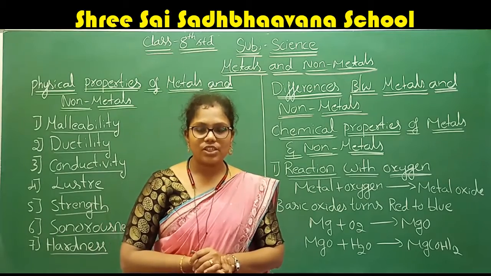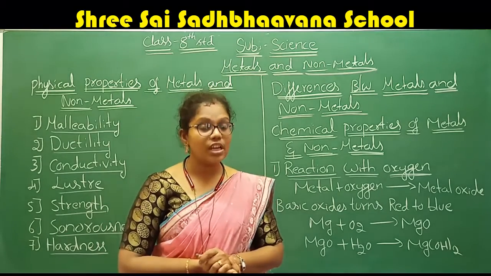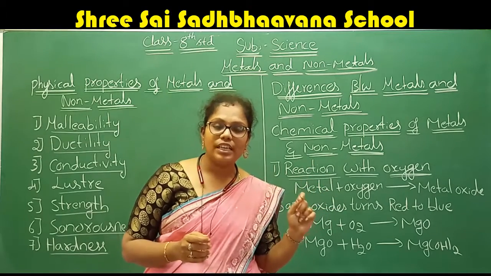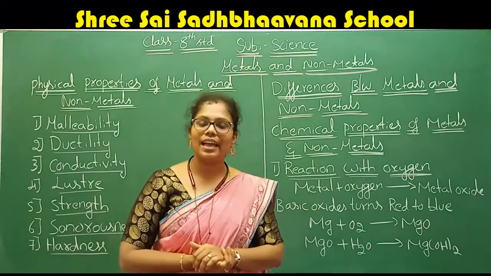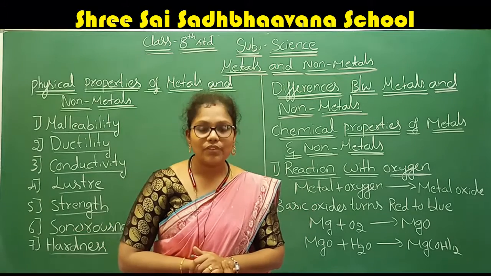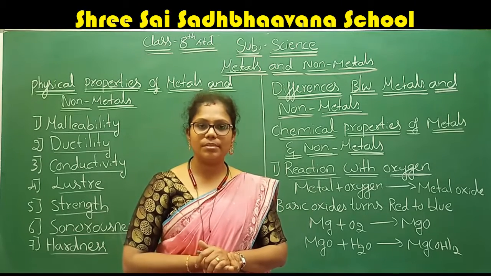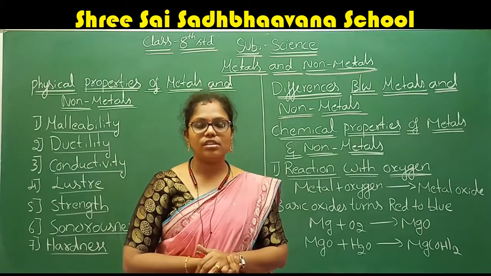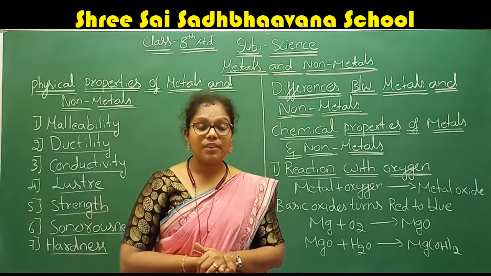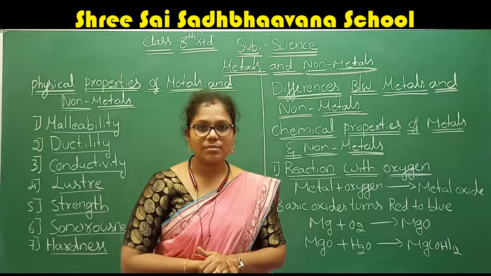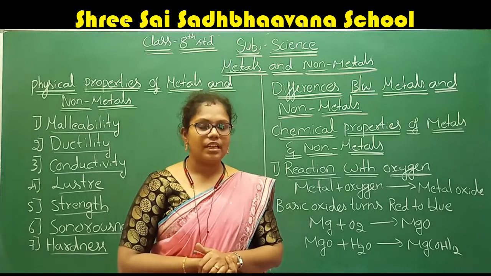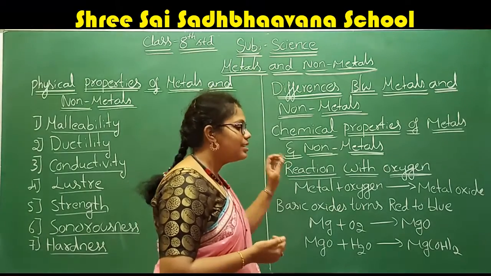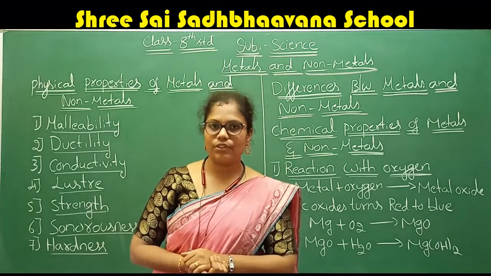That type of reaction we call a reversible reaction. What is a reversible reaction? A reaction in which the reactants form the product, and that product can again be converted back into the reactants. Almost all chemical reactions are irreversible, but some chemical reactions are reversible. Understood the concept?